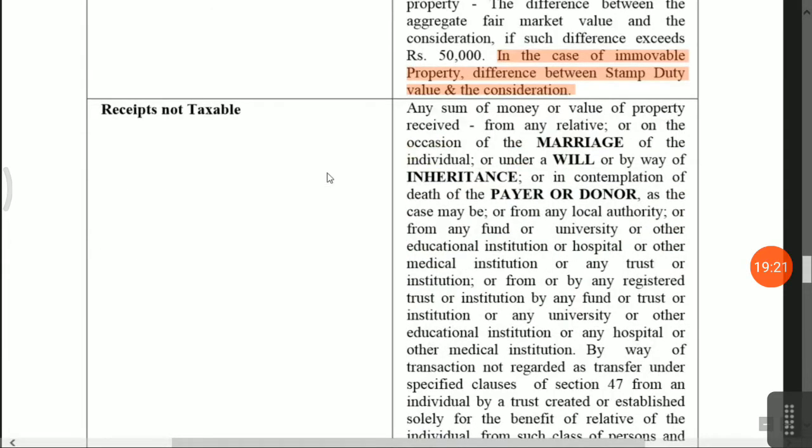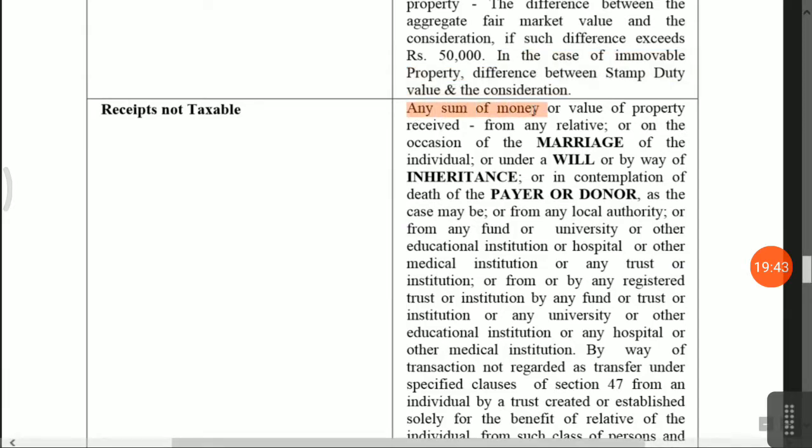Receipt not taxable. This is the most important provision. Friends, please carefully read and understand the provision. If you do not understand, then listen to the video again, then you can understand the concept. I will read it.